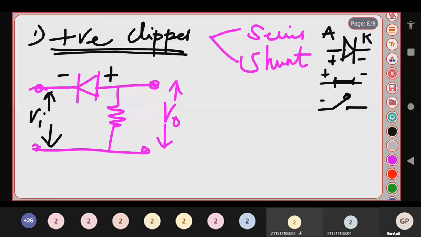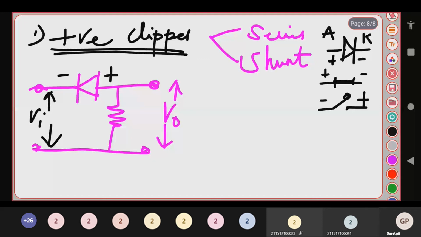If this terminal is negative and this is positive, it acts as an open switch. I'm not talking about the anode and cathode regions, I am talking about the values. If the value across here is positive, it acts as a closed switch, and if the value is negative, it acts as an open switch.